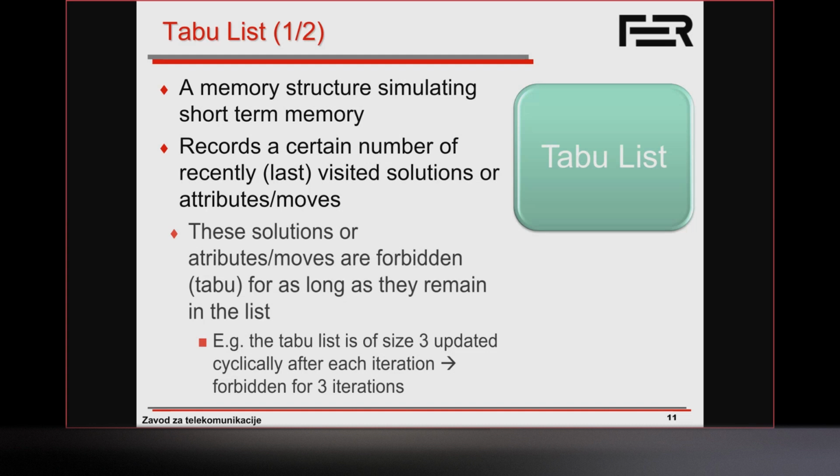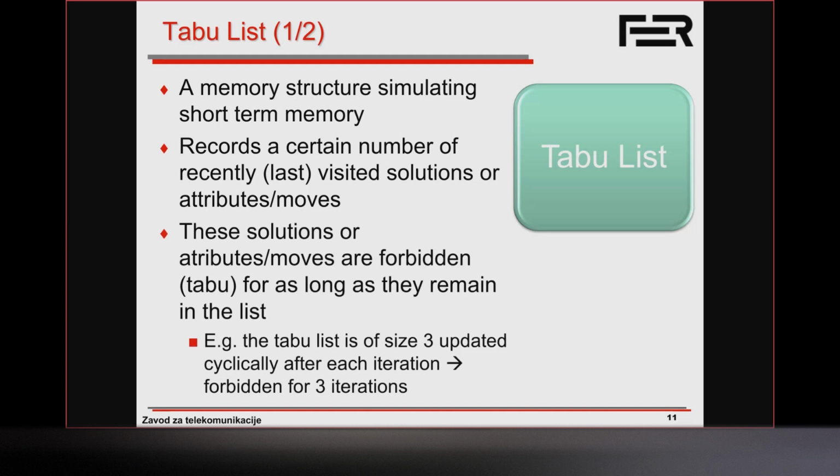Oftentimes, this is a circular list, a first in, first out type of list. So if it's of size 3, it has 3 elements, and the taboo list is updated cyclically after each iteration. In the previous example, flipping the 4th bit would be taboo for 3 iterations, and after that we would again allow the 4th bit to be changed.